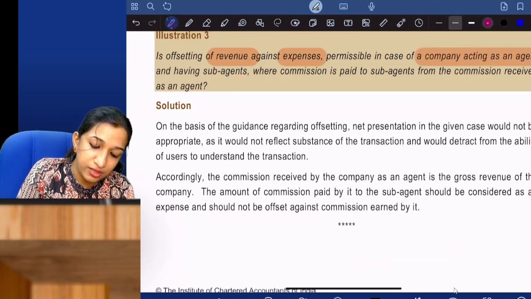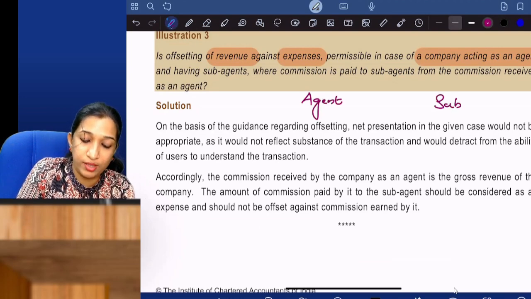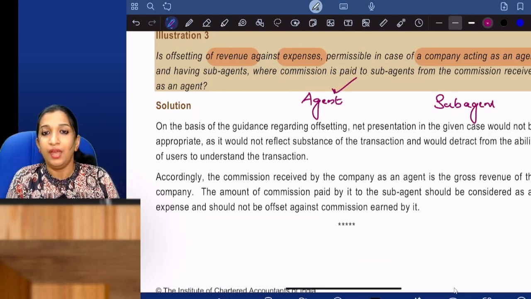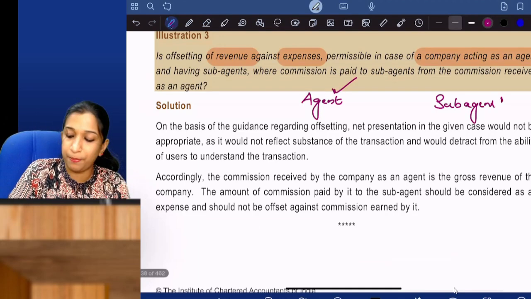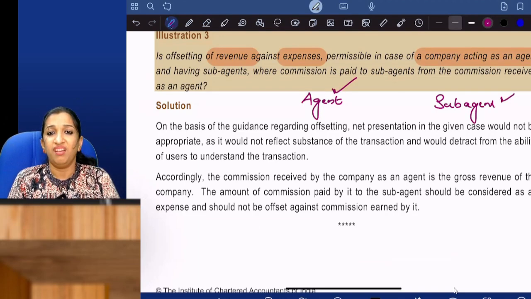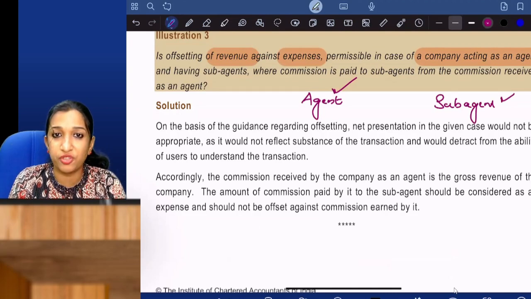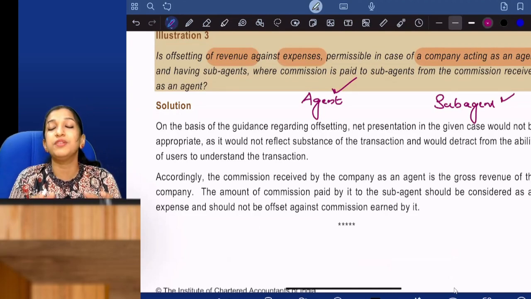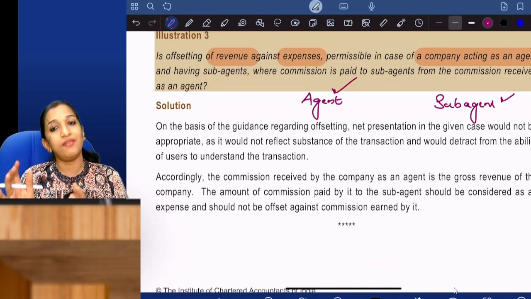I am an agent and I have sub-agents. Oh, understood. So I am an agent getting commission and I'll be paying commission to the sub-agent. Can you set off? It will not show the true substance of the transaction. My financial statements should show that I have an agent, I have a sub-agent.